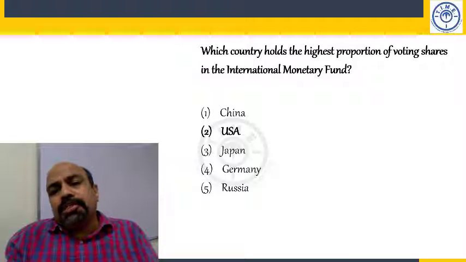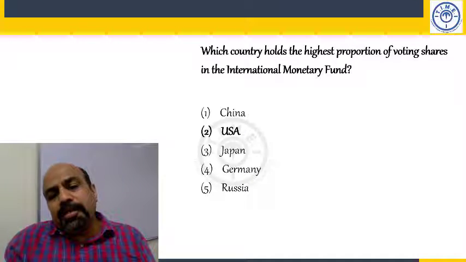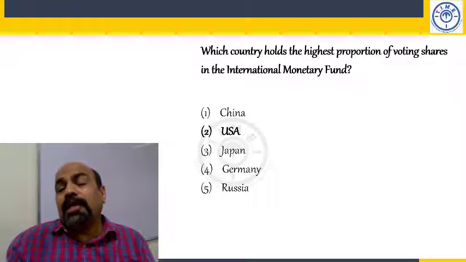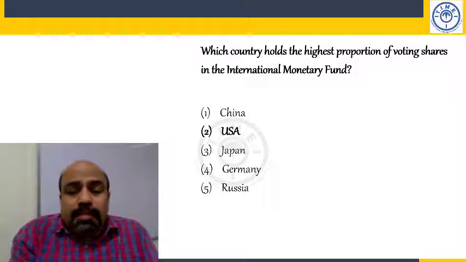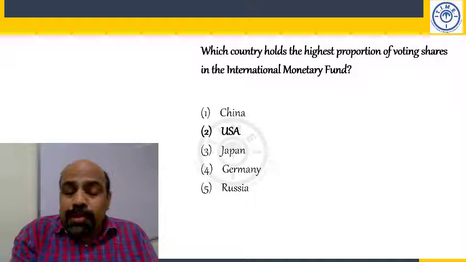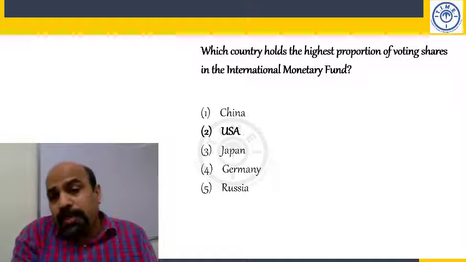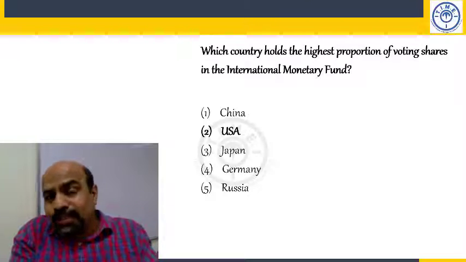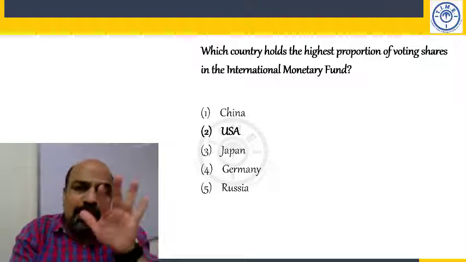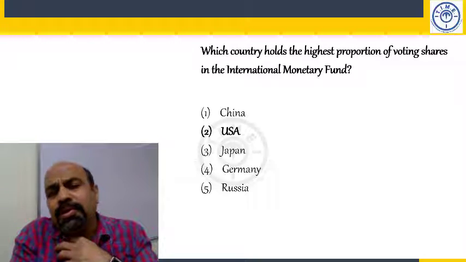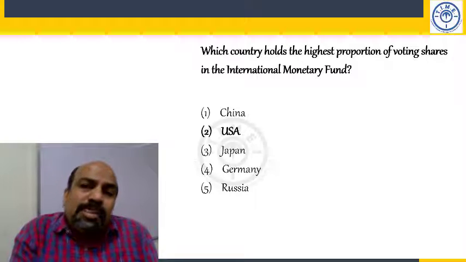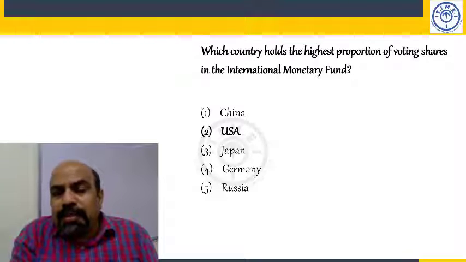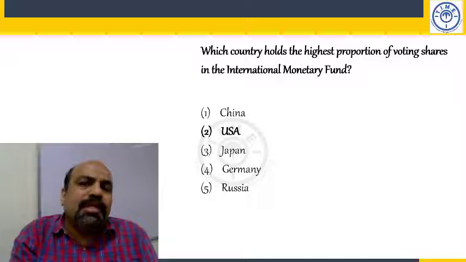Which country holds the highest proportion of voting shares in the International Monetary Fund? United States. Number one is the US. Now there is this issue that the US has undue influence in the IMF, which is true also. The US holds an extraordinary voting share in the World Bank, and most importantly, it holds the highest voting share in the Asian Development Bank. If I'm not wrong, in the Asian Development Bank, it holds a 15.7% voting share. Japan comes second, 15.6. Third is China, and fourth is India in ADB.